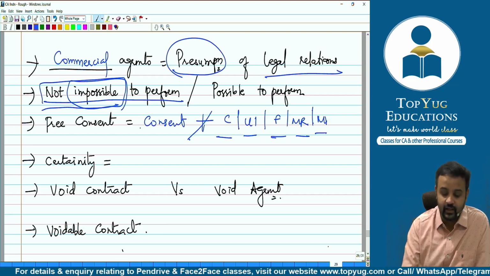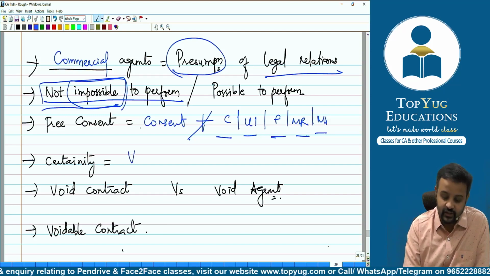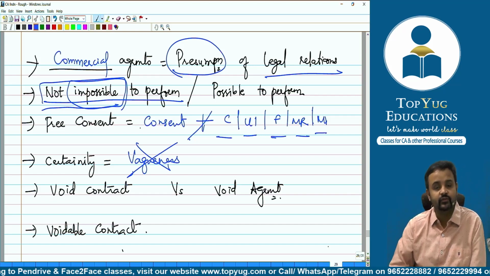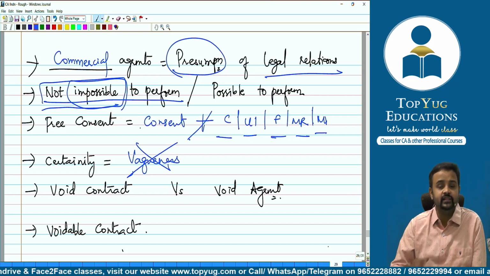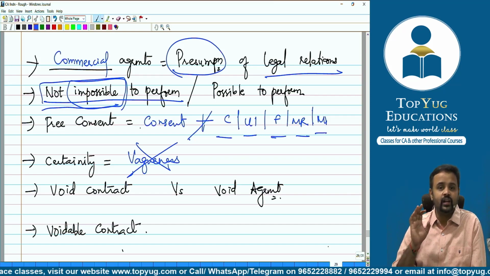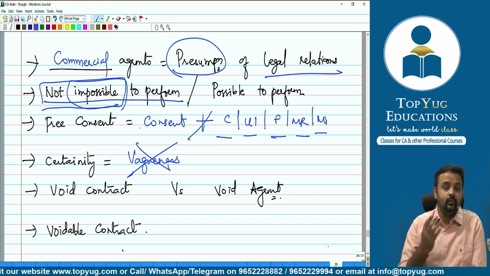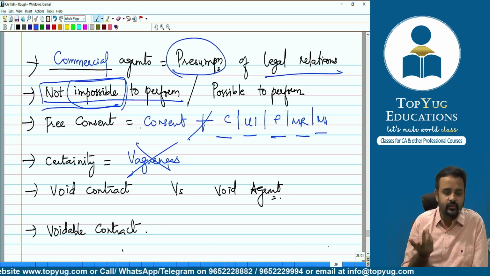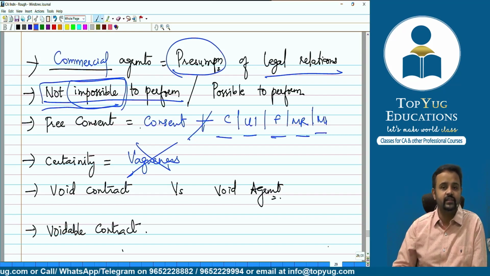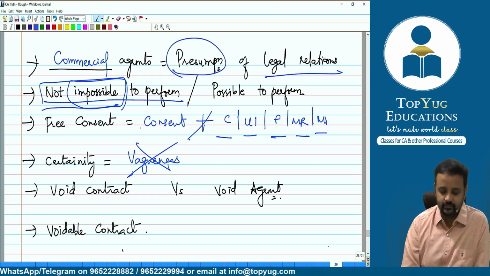Okay. Then coming to certainty. Do you think there shall be certainty in agreements? Yes. There shall not be vagueness. Right? There shall not be any sort of vagueness. If you remember my example, I said if I am dealing in 3 kinds of oil, and I don't specify which type of oil I want to sell, I just say I am selling 100 tins of oil to someone. Okay, but which type of oil? I have not specified, and I am saying I'm dealing in 3 kinds of oil. So it will create a vagueness, it will create confusion there. So that's not right. There should be always certainty, right?